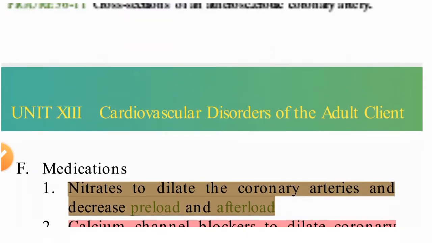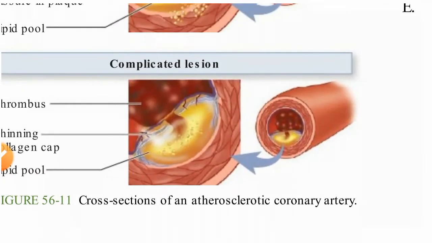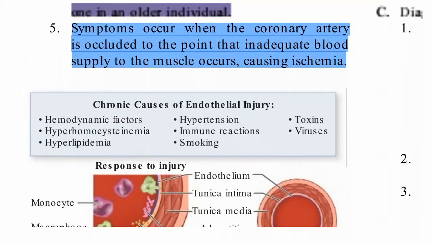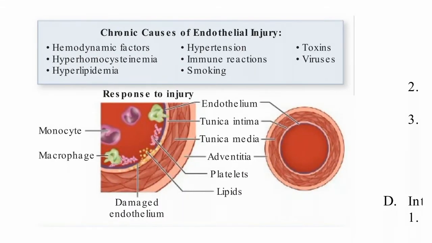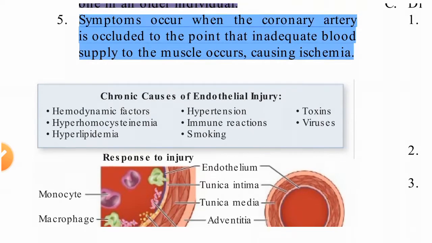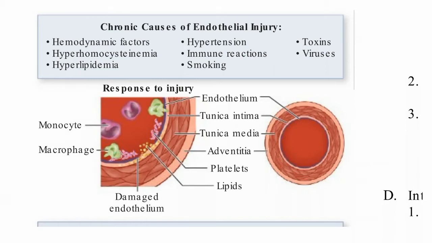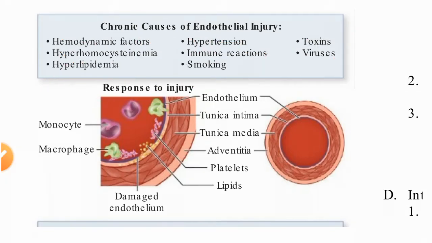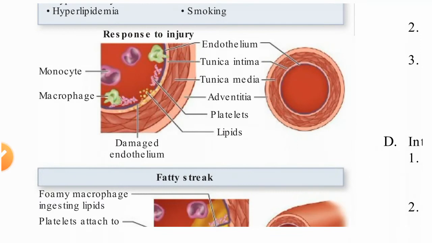So in this diagram you can see the chronic causes of endothelial injury. What are the chronic causes of endothelial injury? Hemodynamic factors, hypertension, toxins, viruses, immune reactions, smoking, and hyperlipidemia. Then the response to injury. What will happen there? The endothelium will be damaged.